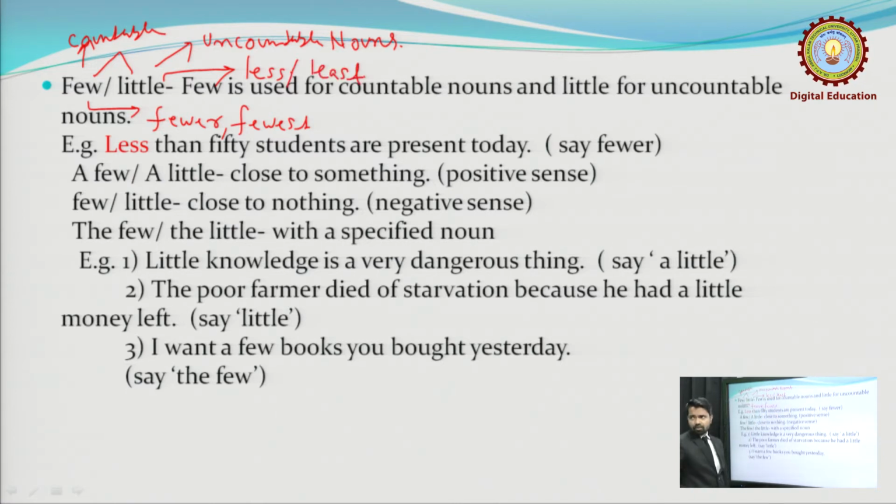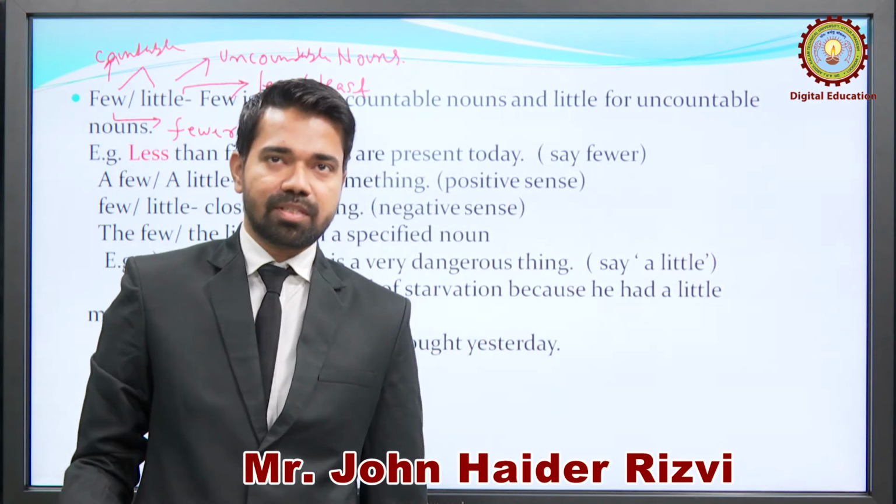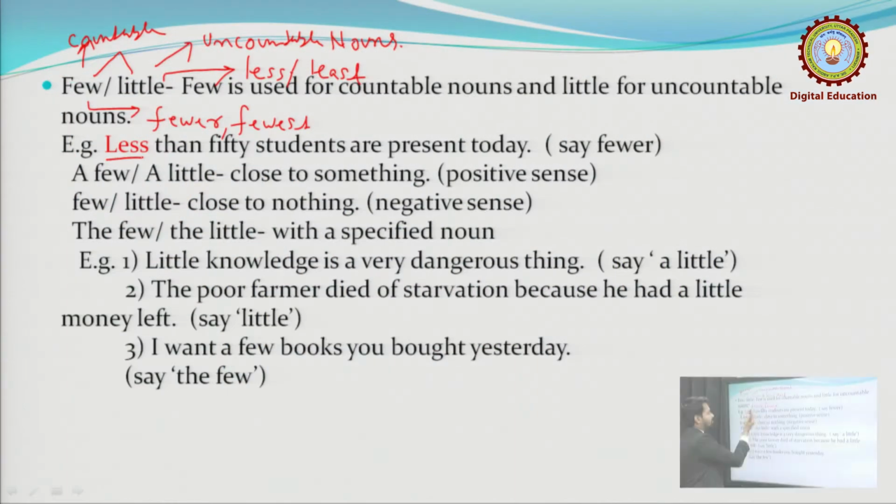Now we are going to discuss sentences that many will say are wrong, and we are here to correct them all. The first one, you often hear in daily life: less than 50 students are present today. You may say this is a correct sentence, there is no error, but we are using less than 50 students.